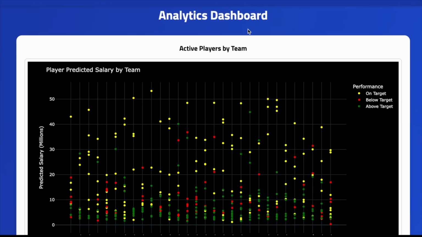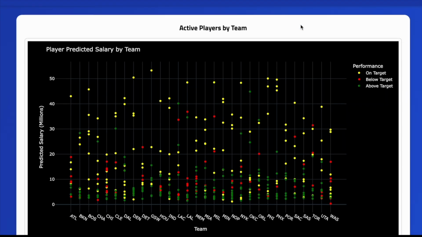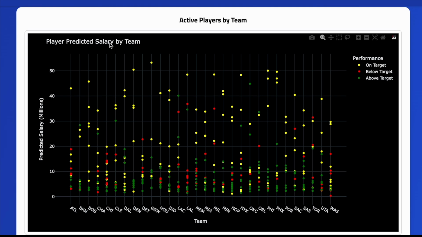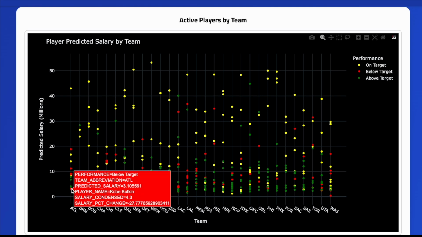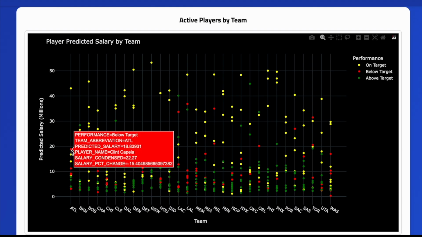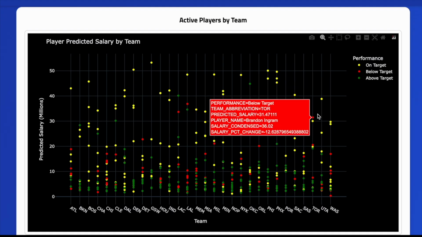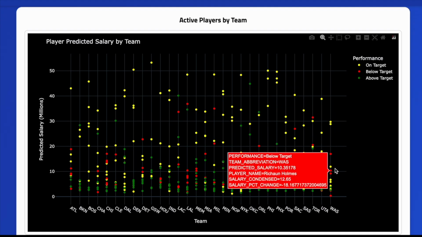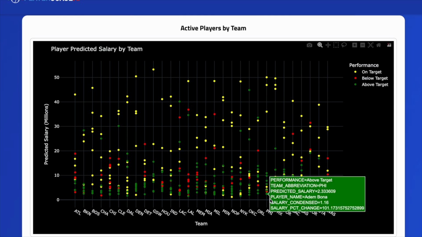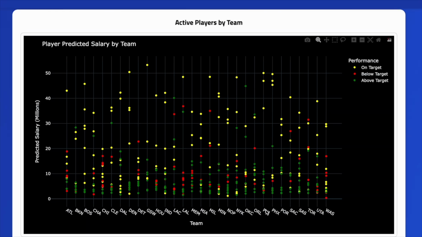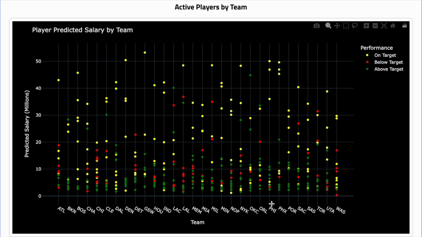I've also added some analytics dashboards. By leveraging a tool called Plotly, I've been able to create these interactive charts. So here you have the player predicted salary by team. So all the teams in the NBA, every single dot indicates a player on the team, and you can see yellow indicates they're playing up to par, red below, and green above par. So you can see there are certain teams where the players are all playing up to par or above, and there are other teams where there are more players in the red region.